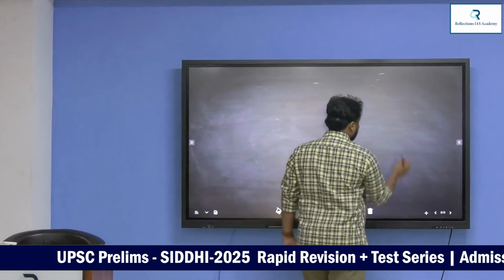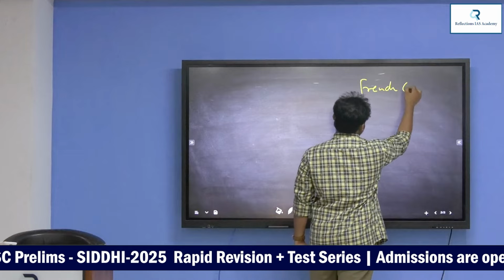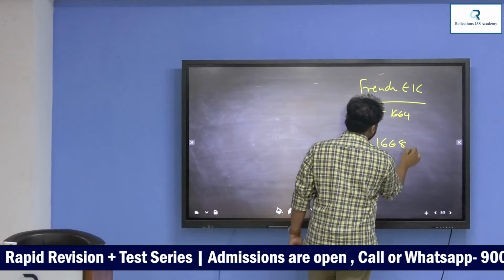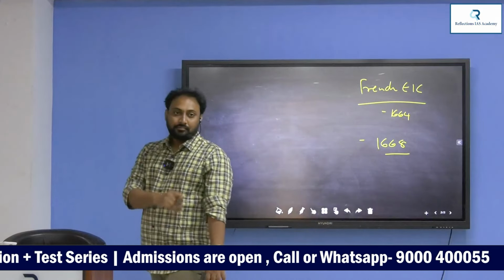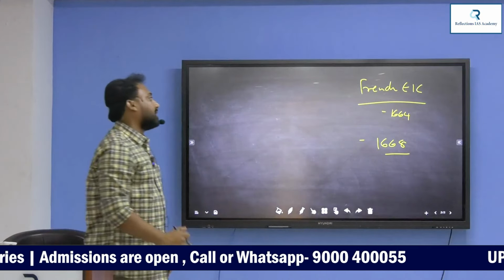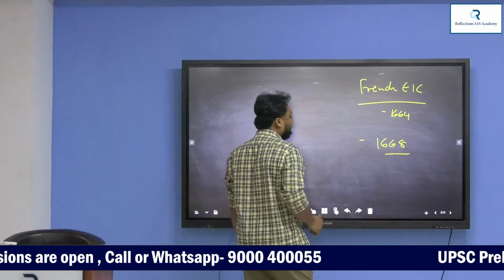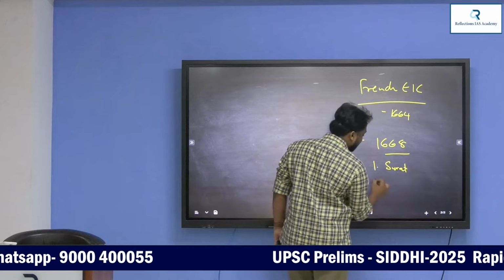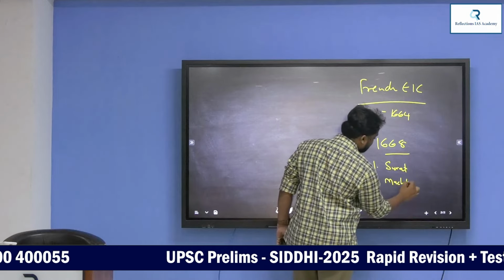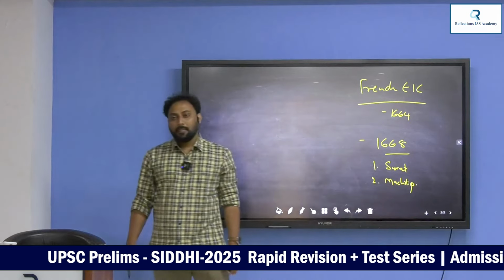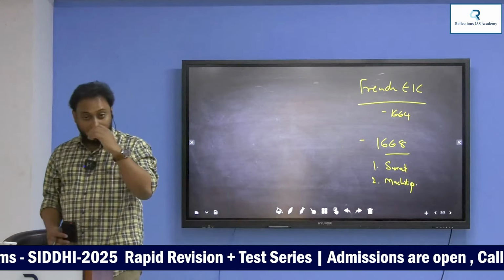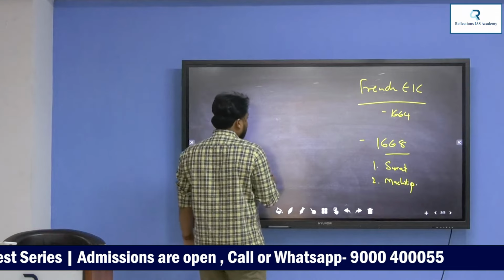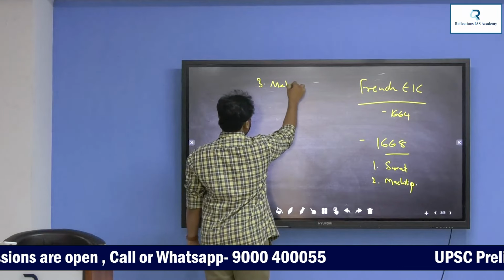The last one is the French, the real heroes in India. The French East India Company was founded in 1664, but they came to India in 1668, and their first settlement is Surat. The second settlement is Machilipatnam. These are the two most important settlements for both English and French. Surat and Machilipatnam.